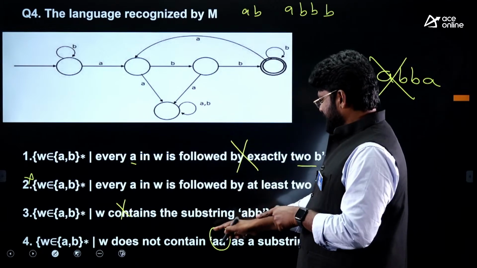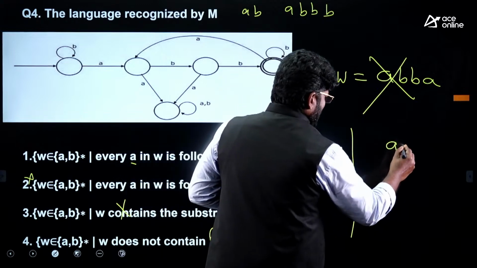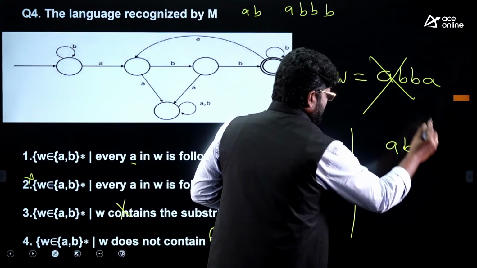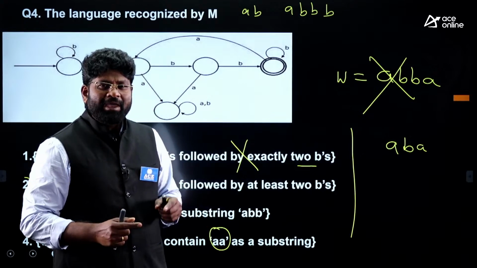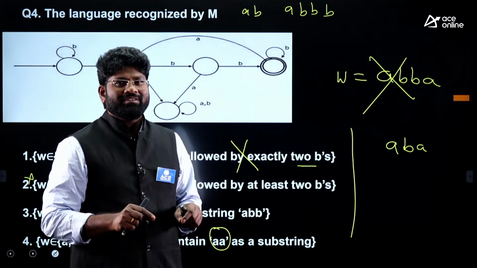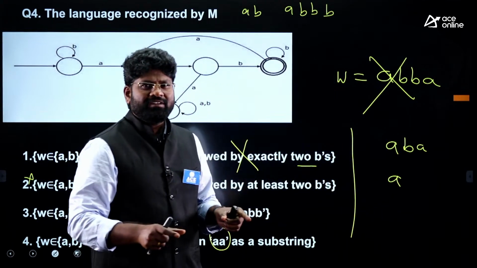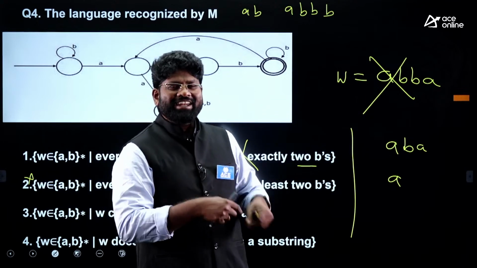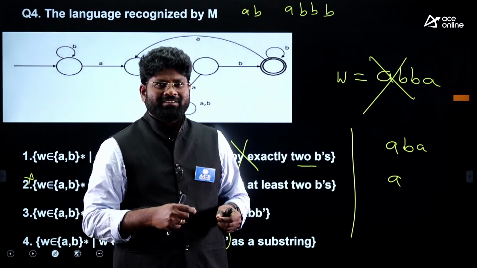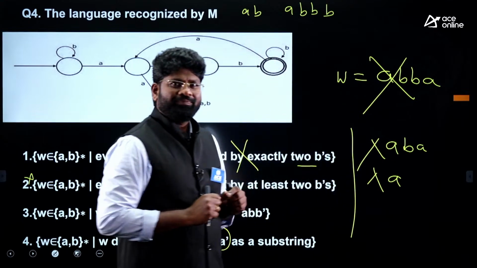For example, if this is the true statement, it should accept ABA. ABA is one of the strings where you don't have the AA substring. Or else A itself is one string which doesn't contain AA. So this also fails, this also fails.